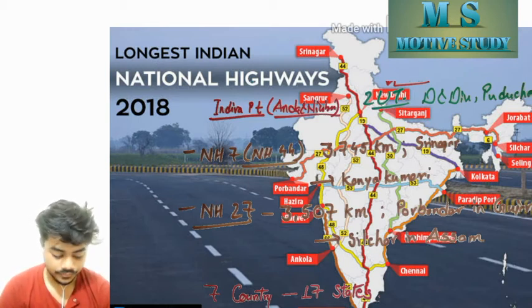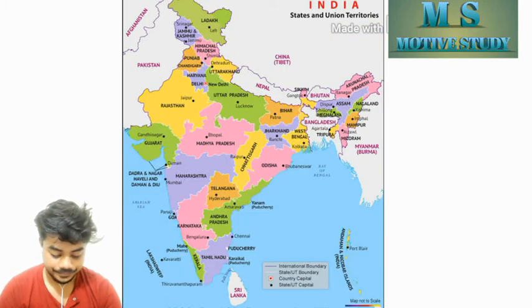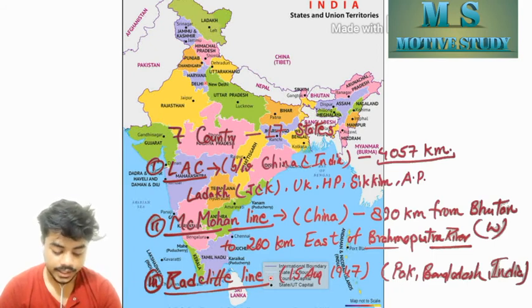But before we begin, we should know the boundary names of India. First is the LAC, line of actual control, between India and China. It covers a distance of 4,057 km, starting from Ladakh, Uttarakhand, Himachal Pradesh, Sikkim and Arunachal Pradesh. And the second is the McMahon line, that is also with China and India, 890 km from Bhutan to 260 km east of the Brahmaputra river, that starts or originates from Tibet and ends at West Bengal. And the third is the Radcliffe line.